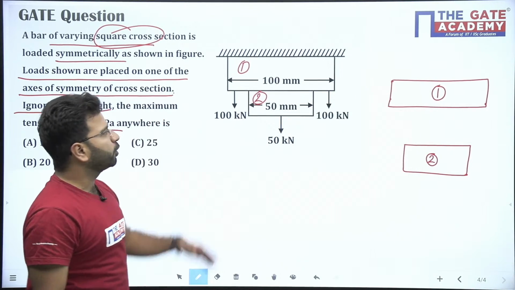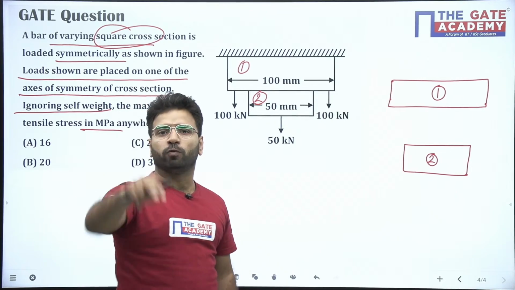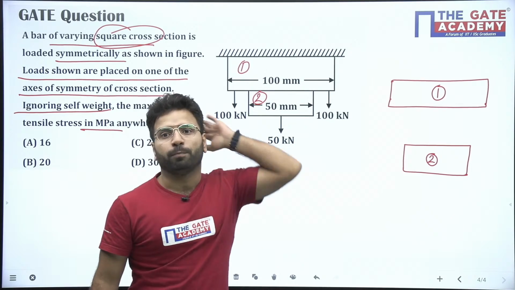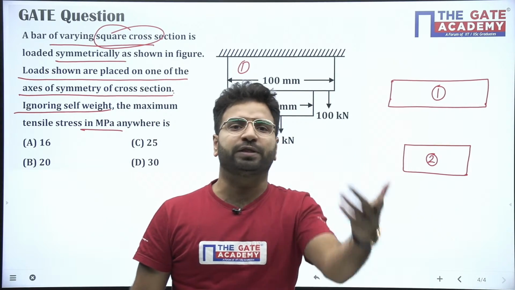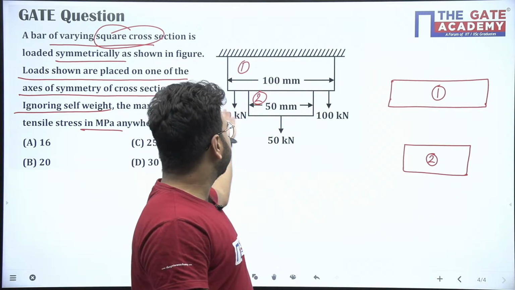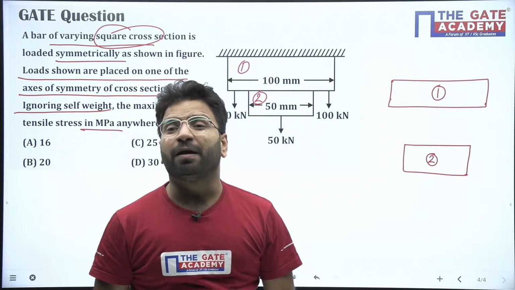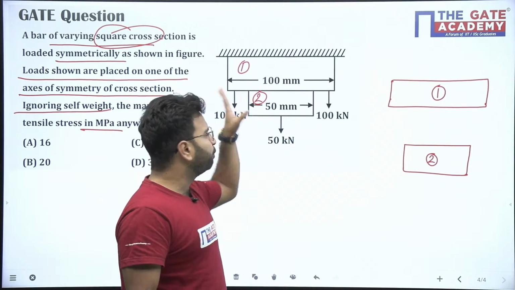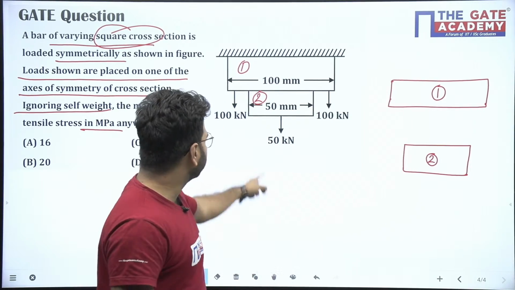Now if you see block 2, we have two ways to start the question, either from the top or from the bottom, because when you draw the free body diagram, you have to start from one end. I will suggest you draw from the bottom, because on the bottom the force is known to you. How much force is there? 50.